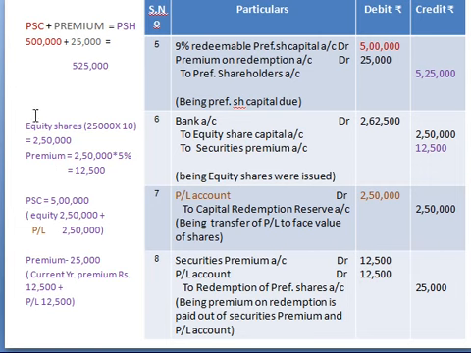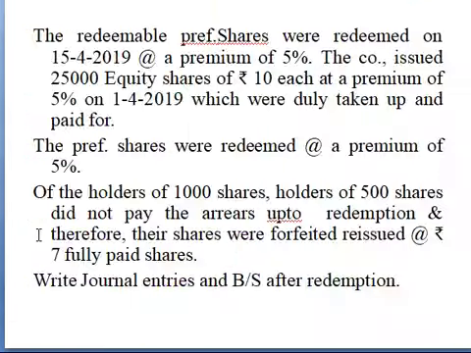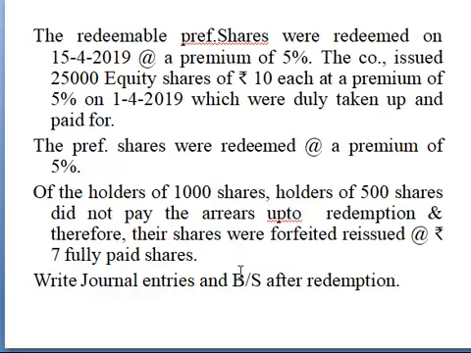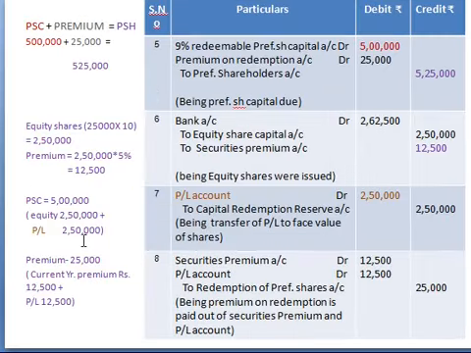Now same way, out of 5 lakhs, 2 lakh worth of equity share capital are issued, right? So for that we have passed entry. Still how much the company has to arrange fund? That is 2,50,000. So that 2,50,000 will be taken from the divisible profit, which is given in our problem. That is profit and loss account. So profit and loss account, 3,50,000 is there. Now how much it is needed? Only 2,50,000 rupees. So that's what I have entered here.